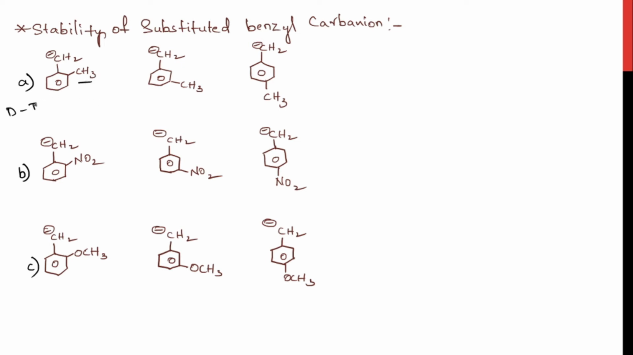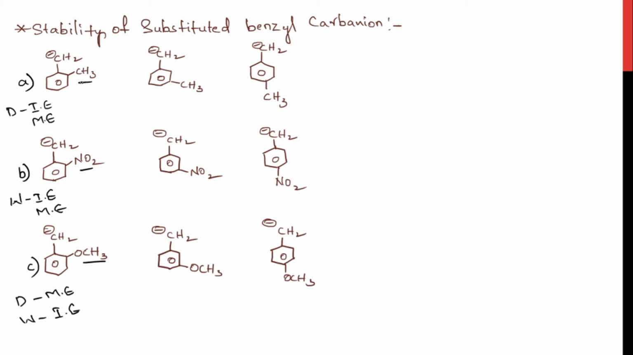The methyl substitution is donating through inductive effect and it is donating through mesomeric effect. And coming to nitro, this is withdrawing the electrons through inductive effect and also the mesomeric effect. And the methoxy group is donating through mesomeric effect and withdrawing through inductive effect. These are the three types of substitutions we are going to discuss now.